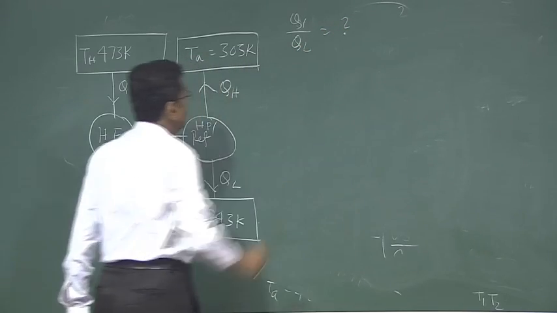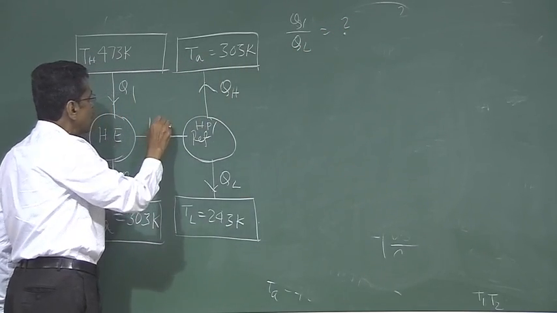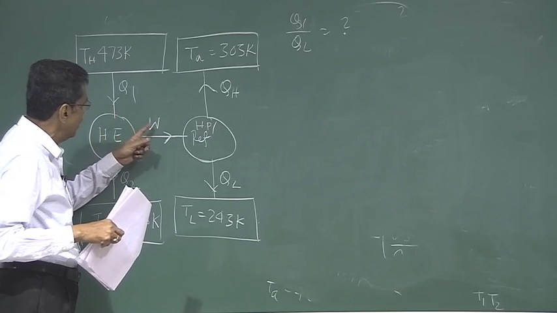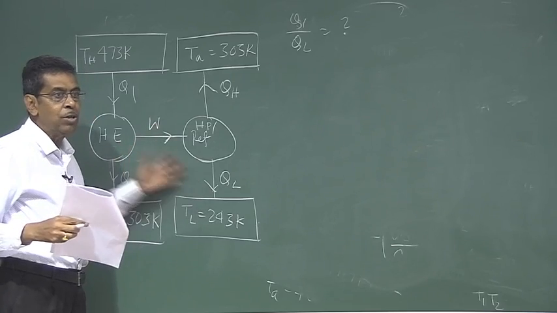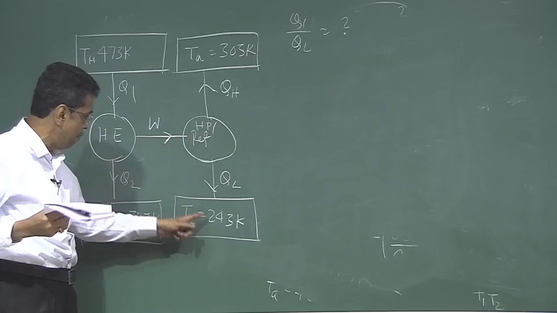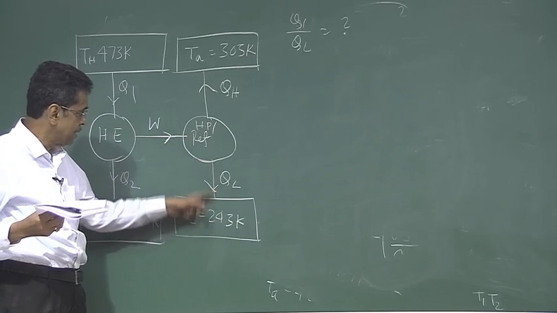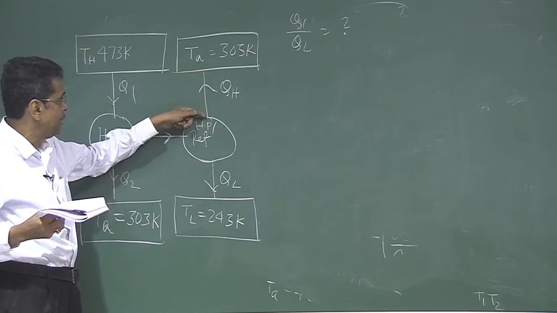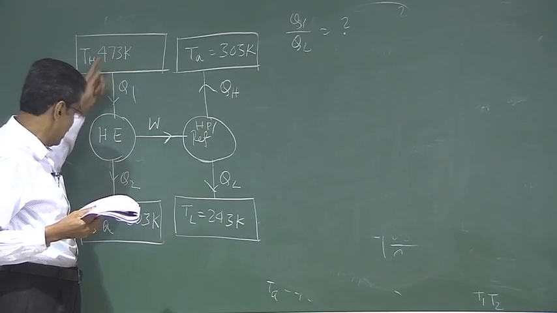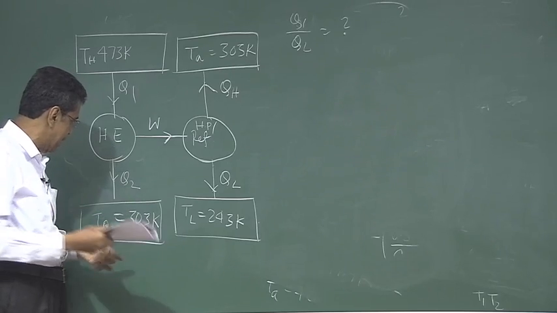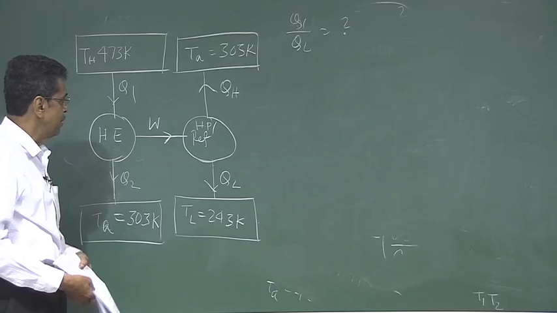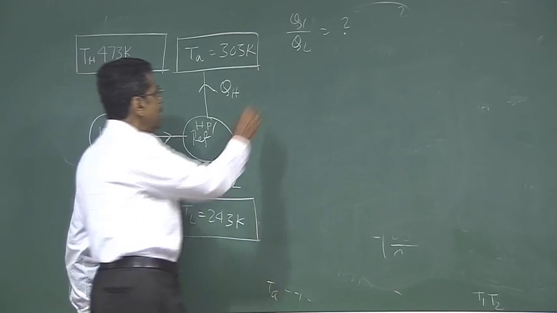What is Q1 by QL? It is very simple: W is the connecting thing. We connect W with Q1, and then we connect W with QL, equate them, and we get the result, because the same W is driving the refrigeration. We have a low temperature from where refrigeration has to be made, and we have an ambient where the refrigerator will reject heat. But we have a source, so with this as a source and the ambient as a sink, a heat engine can operate and that heat engine can drive the refrigerator. That means the same W.